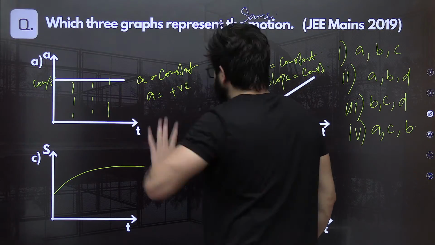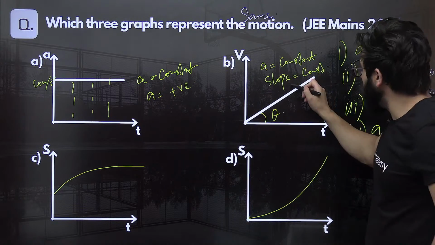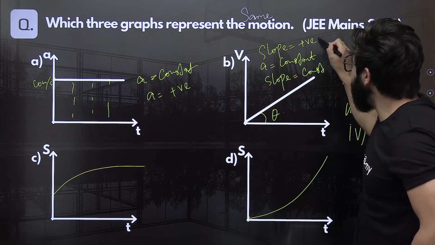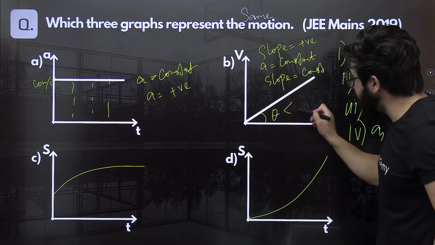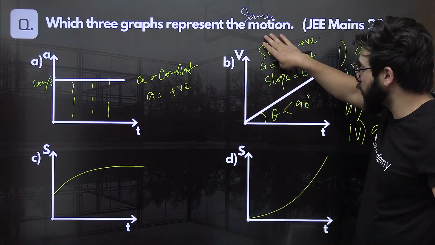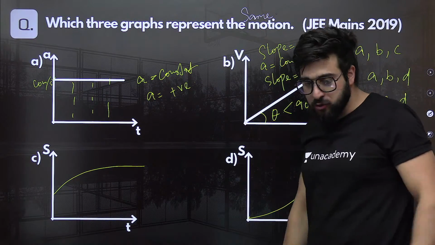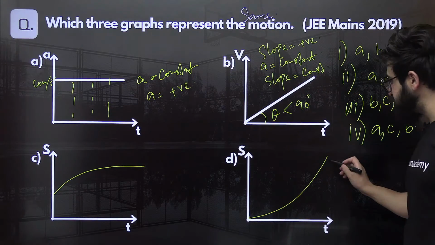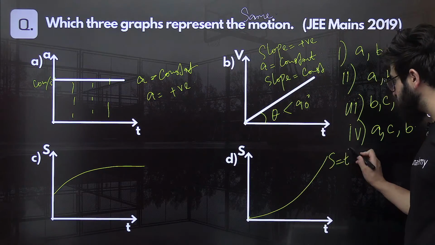Acceleration is positive from the upper side. In this case also, the slope is constant as well as positive. Why? Because theta is less than 90 degrees. That means in that case the slope is positive. Acceleration constant, slope positive. Fine. Let's move on to graph number 3. This graph is nothing but s equals t square. Okay.